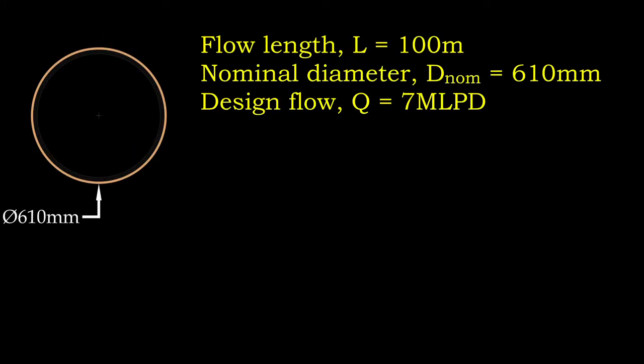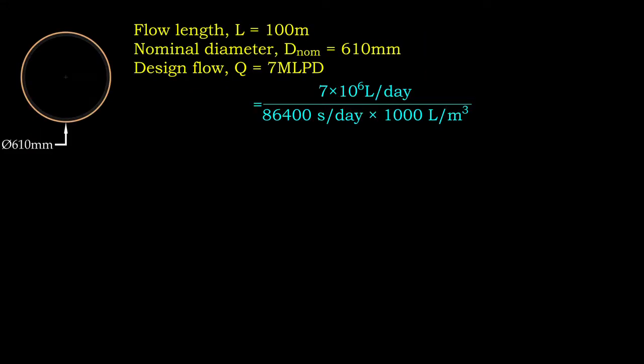Let's say we have a 100 meter long mild steel pipe with cement lining. The nominal diameter of the pipe is 600 mm. The pipe is designed to convey 7 million liters of water per day. First, let's convert the flow rate from million liter per day to cubic meter per second for unit consistency. The resultant flow rate will be 0.08 cubic meter per second.